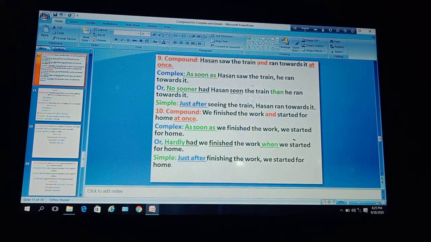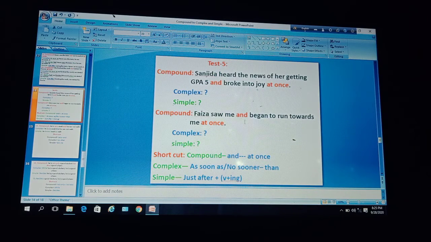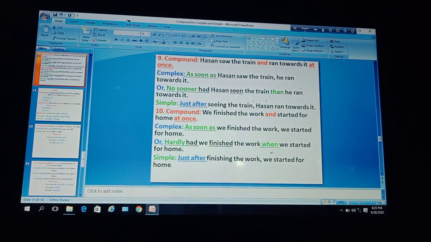So dear learners, very clear, in this compound sentence there is the presence of and add-ons. So to make it complex, we will use either as soon as or no sooner. Okay, first of all, you can use as soon as Hassan saw the train. This was the first independent clause.